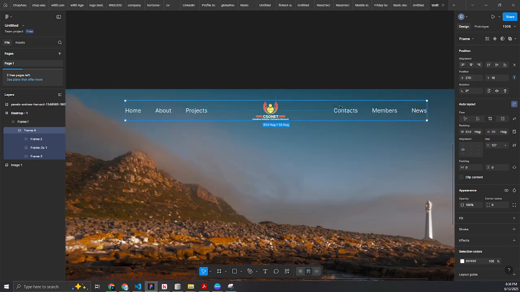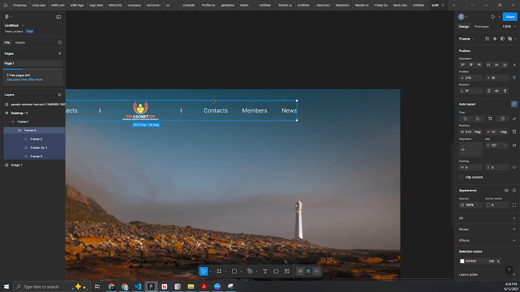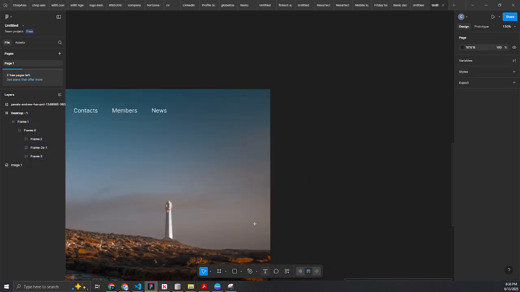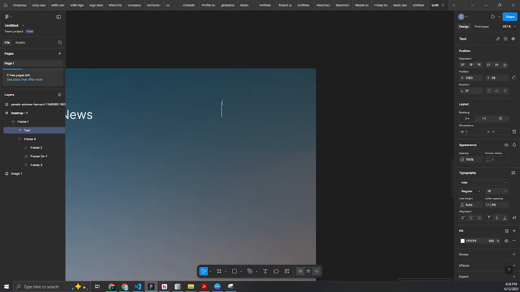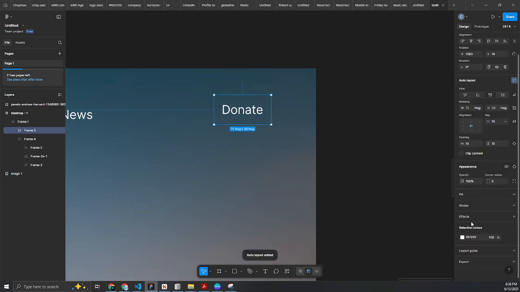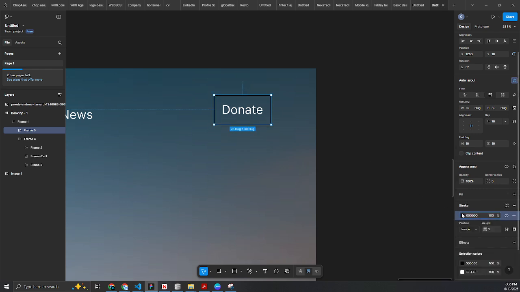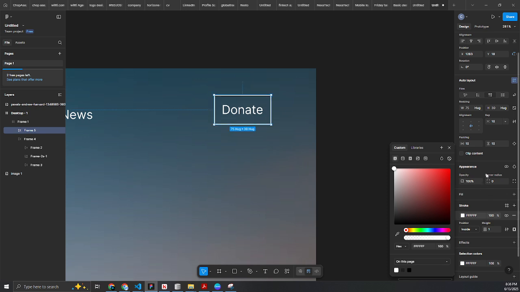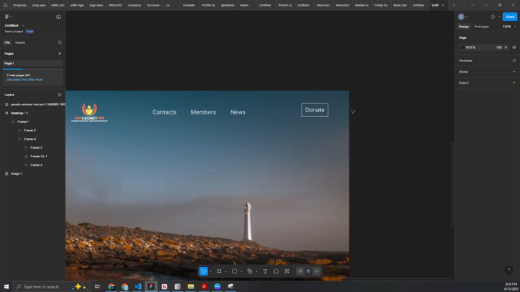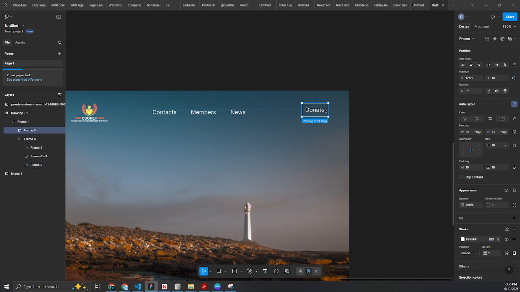So we are going to be adding a button here, and the button simply says donate. So we come back to text, use text, zoom in, click and we write donate. Click outside, shift A to create an auto layout, scroll down and click on stroke and change the stroke color to white. So the stroke color is white, that is the button. So we zoom out and we can double click on it and position it here.